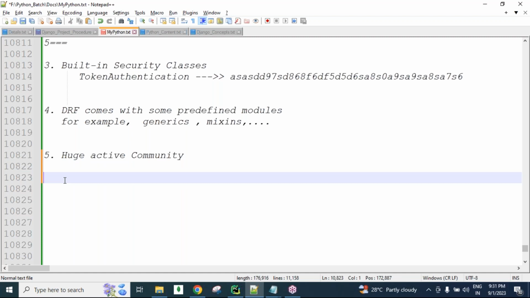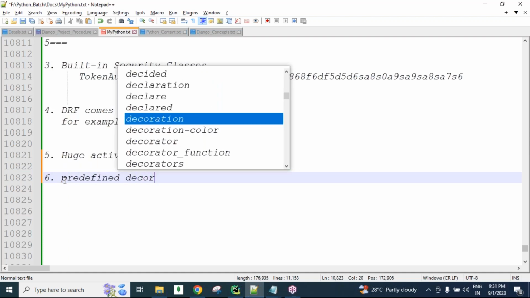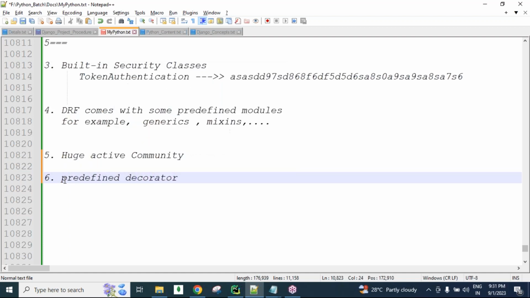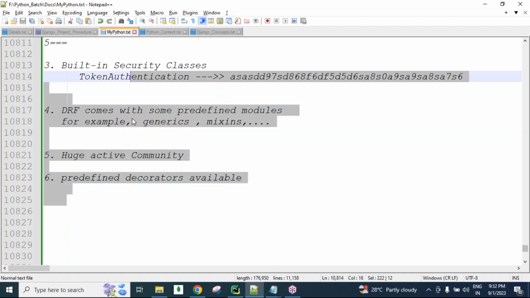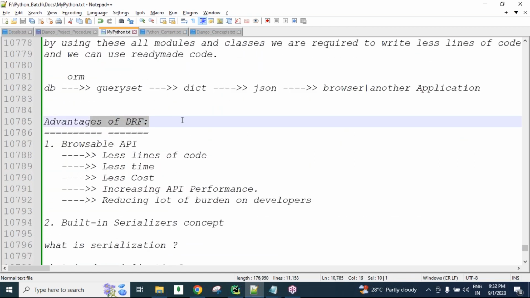We just use those decorators and get a lot of behaviors. For several reasons like these, Django REST framework is in demand.